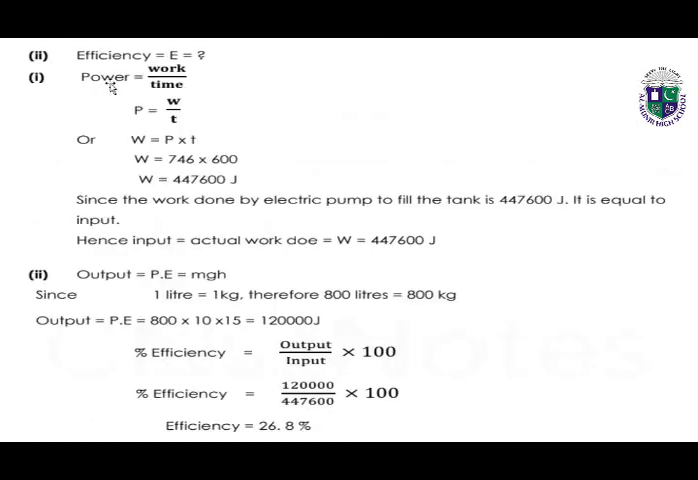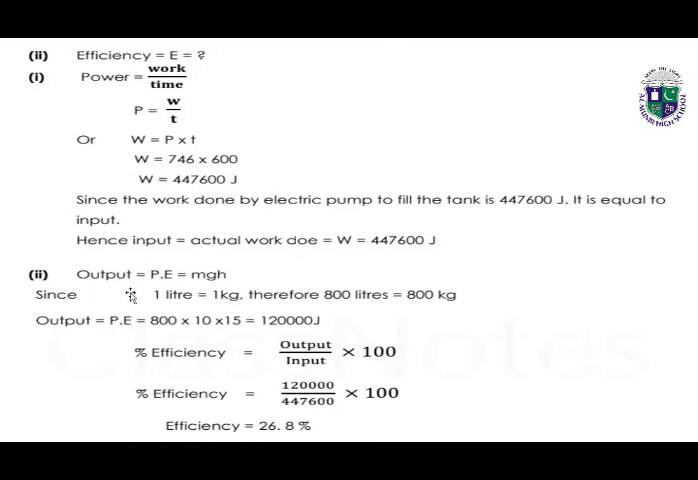So to find the efficiency and work done, first of all we will find the work done with the help of the formula of power. We take the work on the left hand side because we have to find the value of work. Simply by putting the values and multiplying, we get the answer of work. The work done by the electric pump to fill the tank is 4,47,600 joules, it is equal to the input. Input is equal to actual work done.